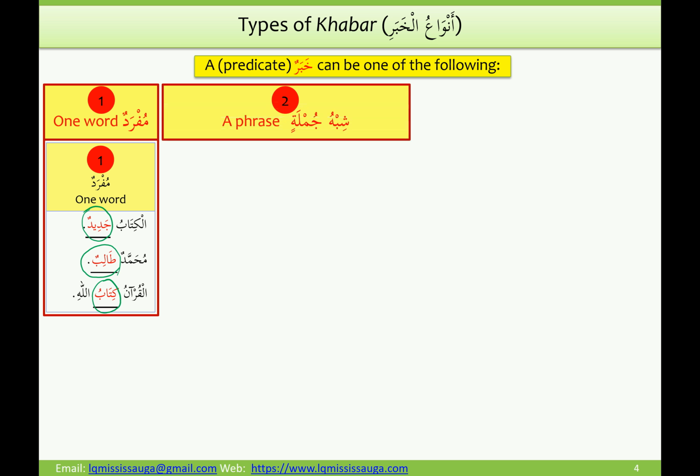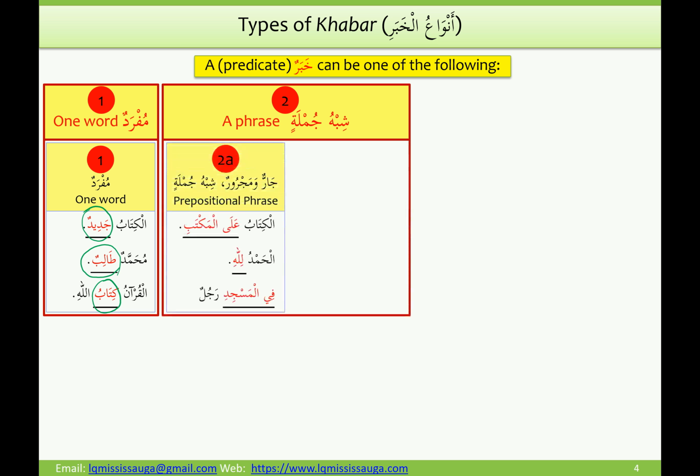The second type of khabar is a phrase, a shibhu jumla, which itself is of two types: a jar majroor shibhu jumla, a prepositional phrase. Examples being al-kitabu alal maktabi, the book is on the desk. So alal maktabi here, ala harfu jar together with al maktabi, is a shibhu jumla coming as a khabar. And then alhamdulillahi, lillahi, two words, harfu jar li and then lafz jalala Allah, together they are coming as a khabar. Okay, jar majroor shibhu jumla khabar.